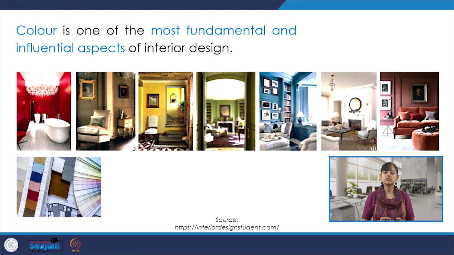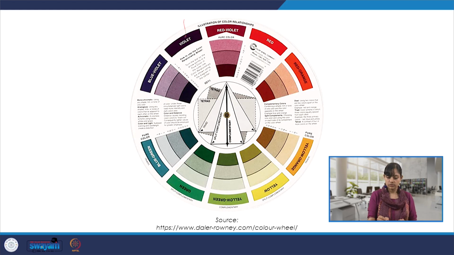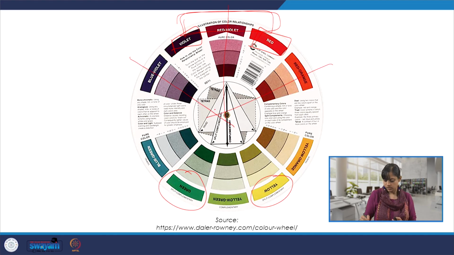Then color, how it is one of the most fundamental and influential aspects within the interior architecture domain. And again, we saw some examples, and illustrations which talk about color relationships. So violet here, the red one, yellow, green, and then we have zones like red-violet, blue-violet, red-orange, yellow-orange, yellow-green, and blue-green. And what are these interrelationships and why they are important to be understood, specifically when we talk about space making. We had those kinds of discussions throughout the week.